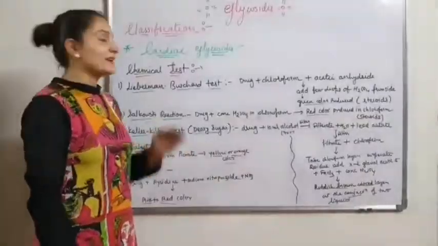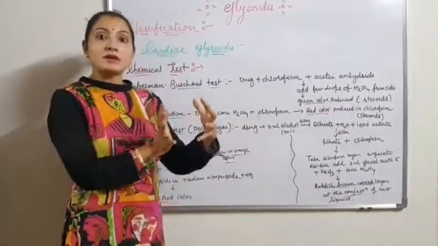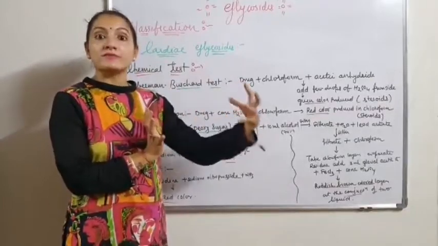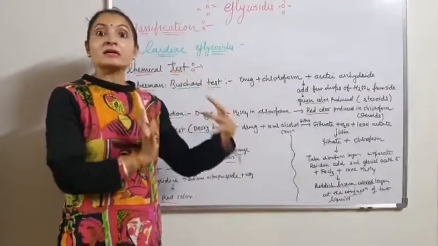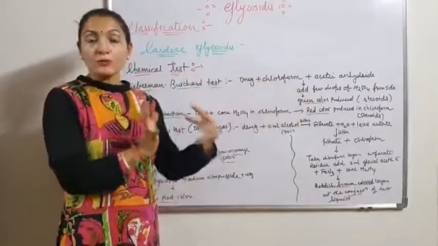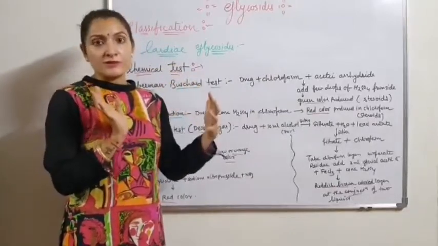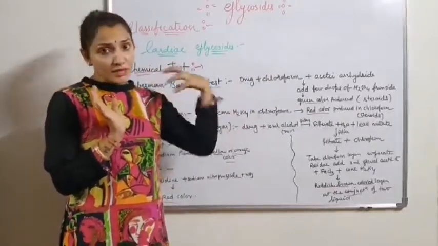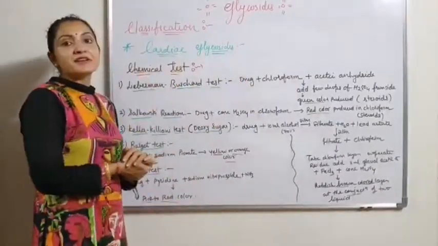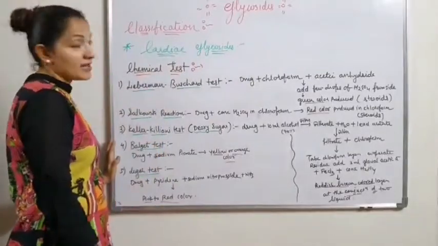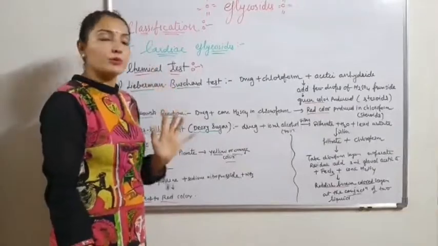Now moving on to the topic chemical tests. Chemical tests of cardiac glycoside. Here by the chemical tests, we can identify cardiac glycoside. So these are specific tests; only cardiac glycosides give positive. Different types of glycosides have different identification tests. So for the cardiac glycoside, there are 5 identification chemical tests. Only cardiac glycosides give positive.